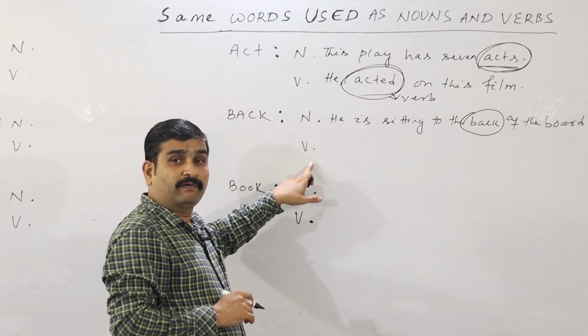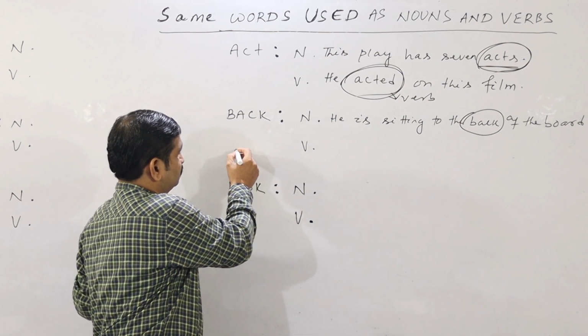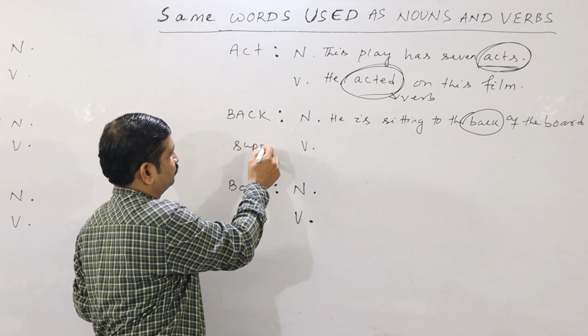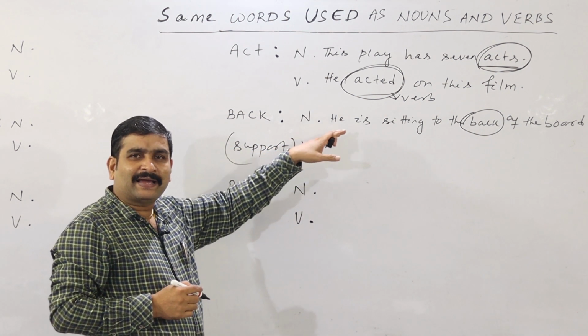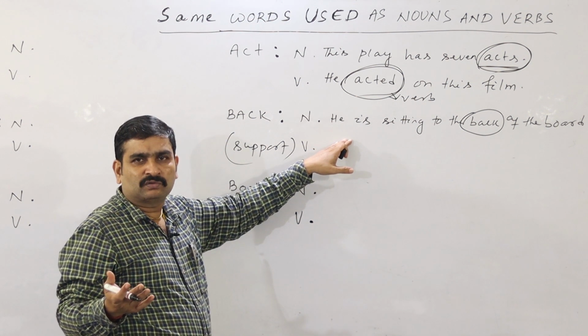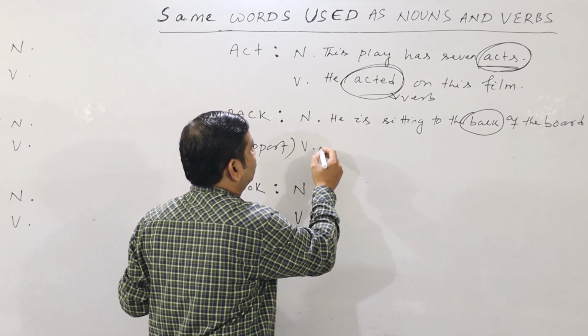But back as a verb has a different meaning. Back means, as a verb, what is the meaning? Back means support. Look, the meaning changes. Back means the backside, that is a noun. But when you say it is a verb, how can you say it? Example.